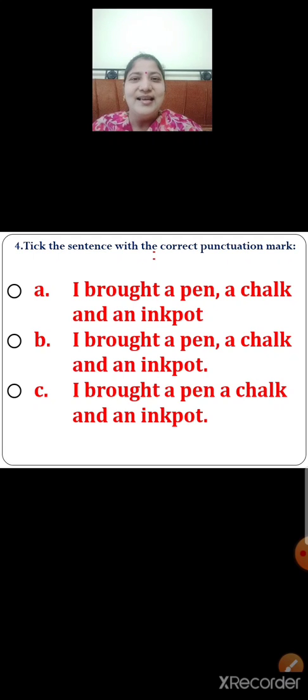The sentence has started with a capital letter, there is a comma, and also the sentence has ended with a full stop. So children, option B is the correct sentence with the correct punctuation mark. So now what will you do? You will click on the correct option. So children, let us click on the correct option. Option B is the correct sentence with the correct punctuation mark.